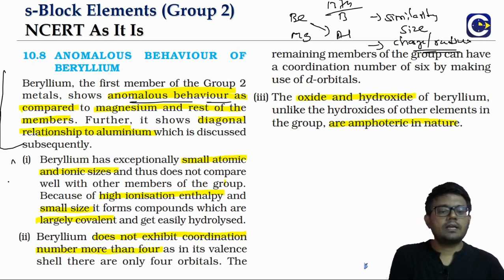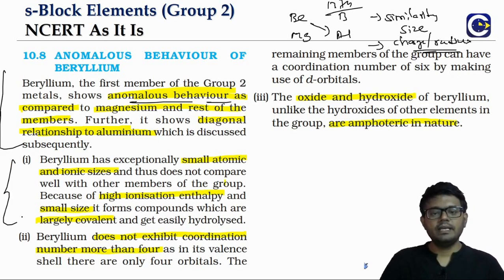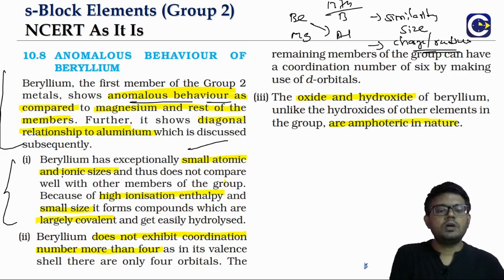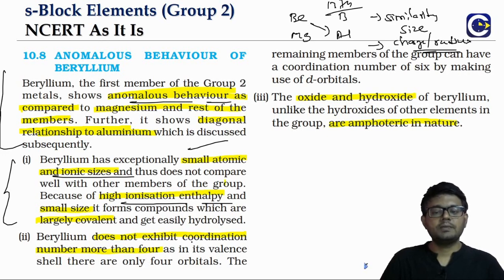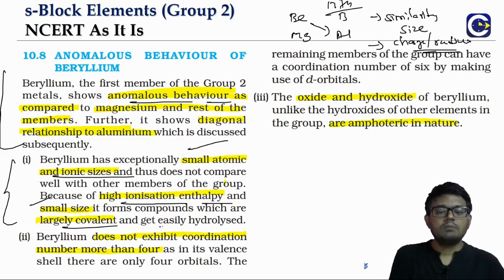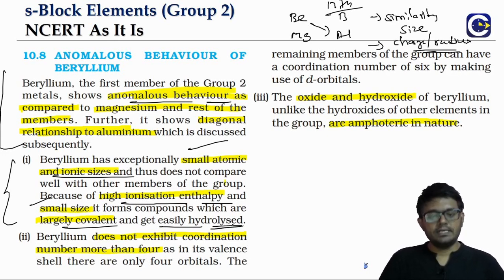So looking at the anomalous behavior of beryllium, it has an exceptionally small size compared to the other elements, and also a very high ionization enthalpy. Because of the very high ionization enthalpy and small size of the cation, most of the compounds will be covalent. Also, these ions will get easily hydrolyzed, whereas the other ions will not get hydrolyzed.